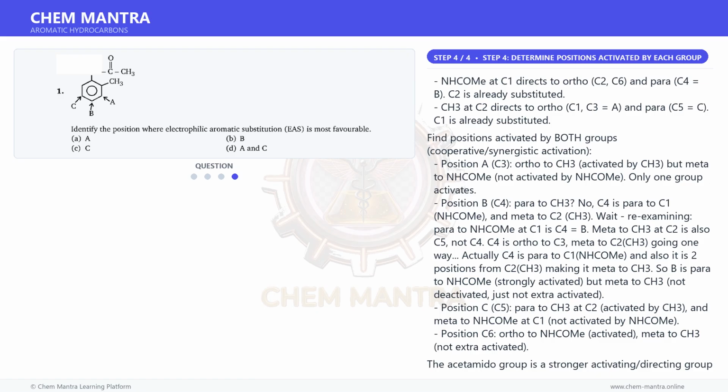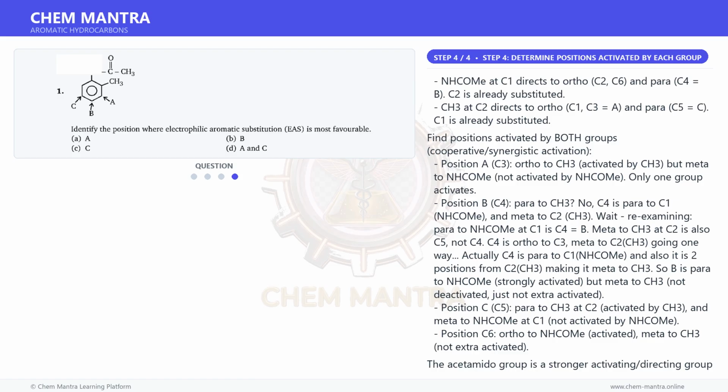Position A, C3, is ortho to CH3, activated by CH3, but meta to NHCOMe, not activated by NHCOMe. Only one group activates. Position B, C4, para to CH3? No, C4 is para to C1, NHCOMe, and meta to C2, CH3. Wait, re-examining, para to NHCOMe at C1 is C4, which is B.